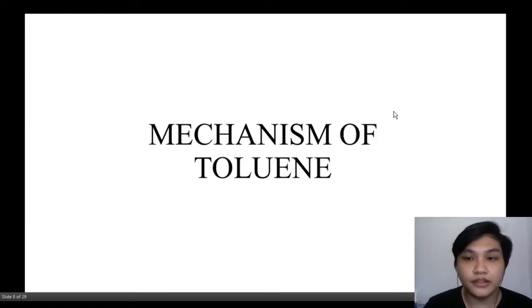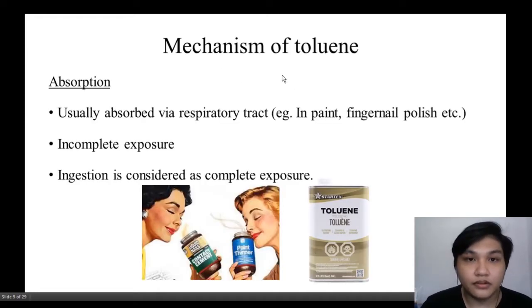Okay, first things first, let's go into absorption. Basically, toluene is usually absorbed via the respiratory tract, and it is usually present in paint and fingernail polish. It smells nice, so yeah, it's used. When it is absorbed via the respiratory tract, it is known as incomplete exposure.